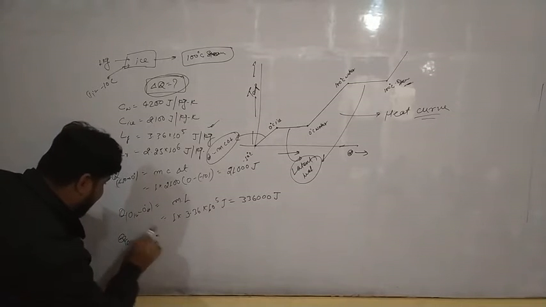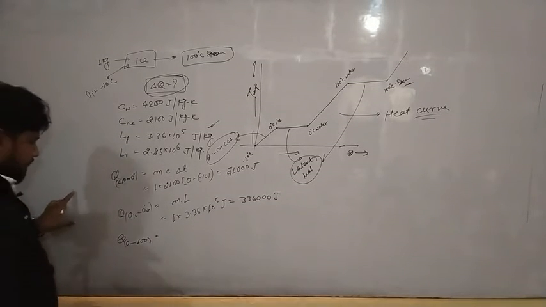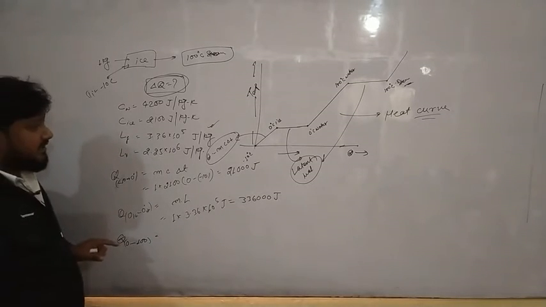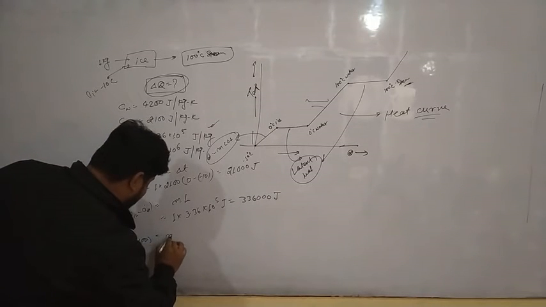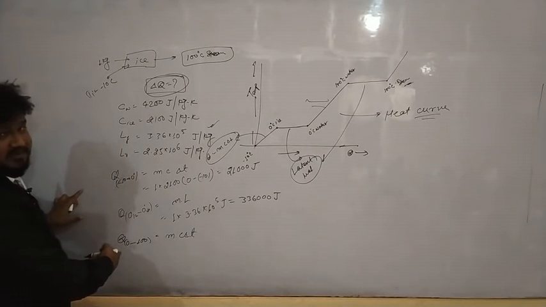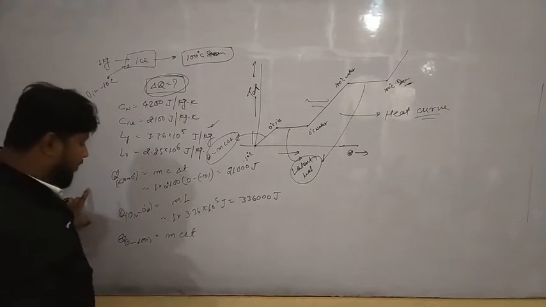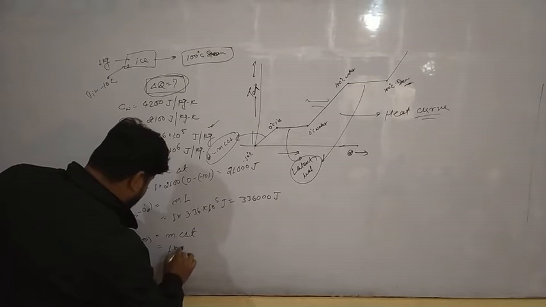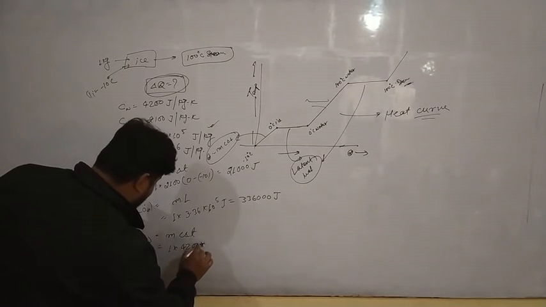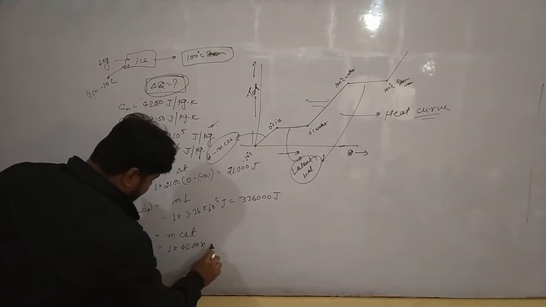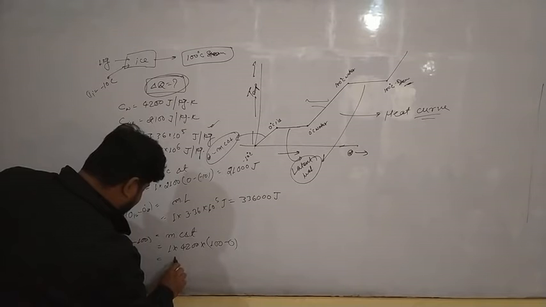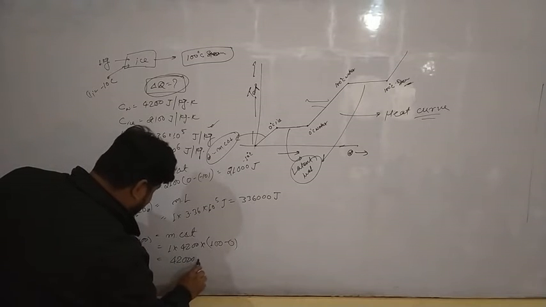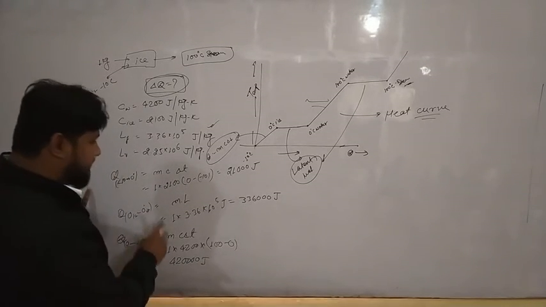Okay, now once again we'll talk about the heat supply from 0 degrees of water to 100 degrees Celsius of water. For this, once again you see the temperature is changing in this phase. So once again we will say m c delta T. But now this is in water phase, so we talk about the specific heat of water. For this mass is 1 kg, this is 4,200 into delta T, from 0 to 100. So this will become 4,20,000 joules. This much amount of heat.